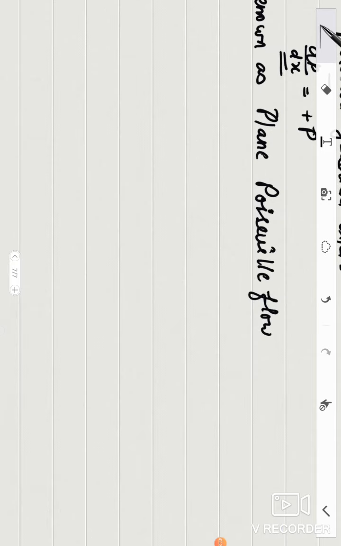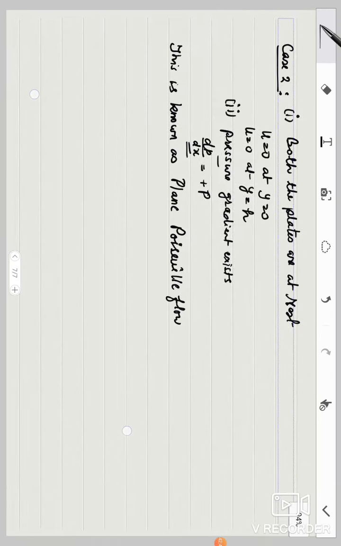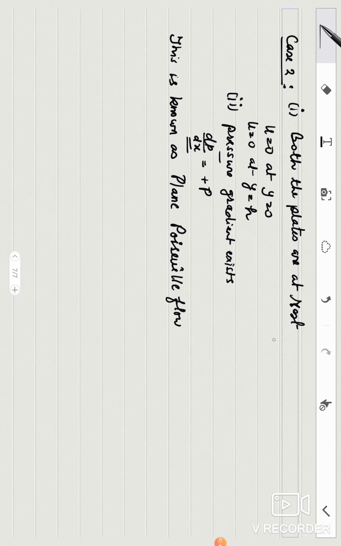Now I will apply these boundary conditions for my u. What was u? U was obtained as u is equal to py square upon 2 mu plus ay plus b. This I have already calculated in your previous article.